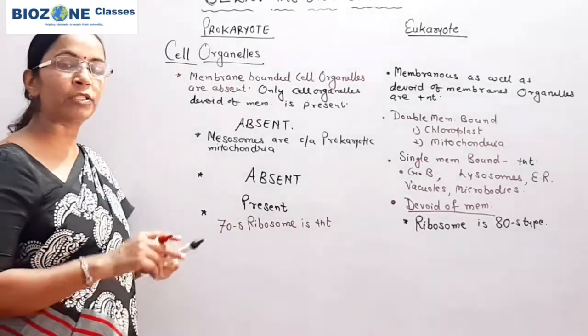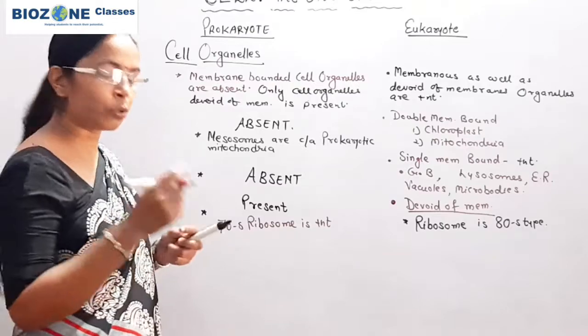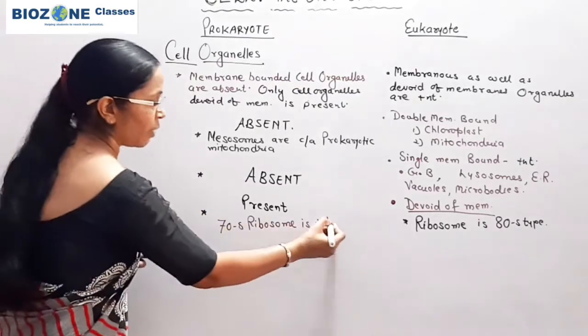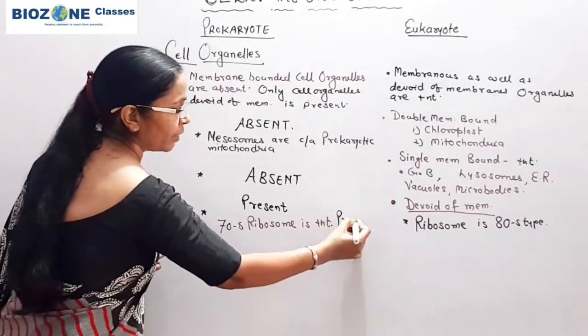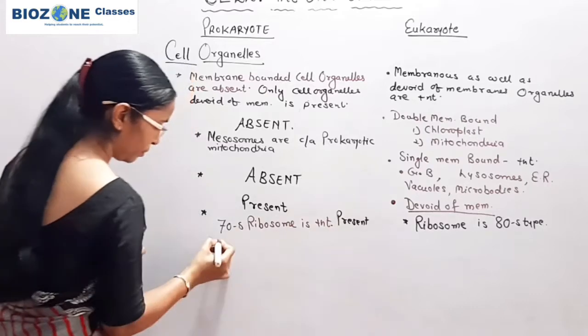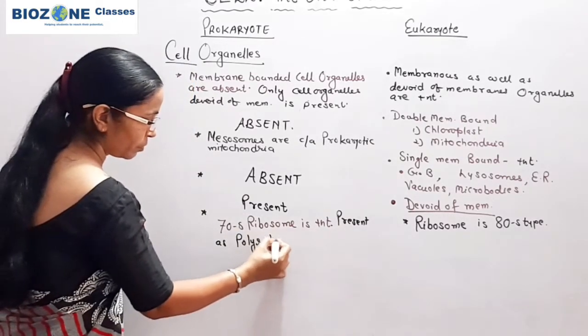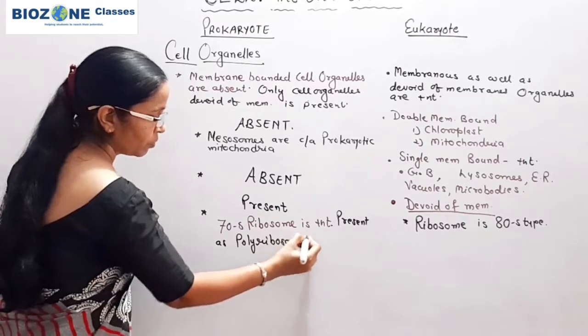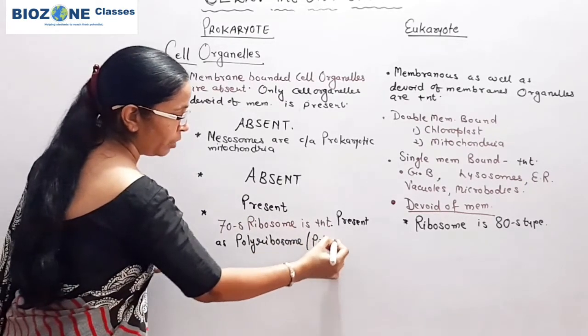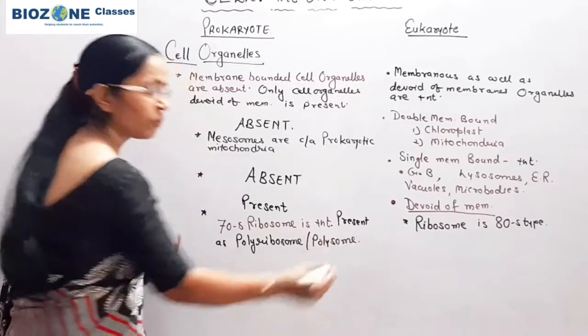And secondly, when we study the detailed structure, the ribosome is present as polyribosome or polysome. This you remember.